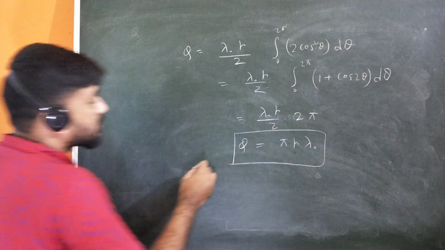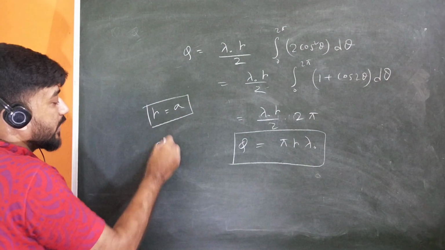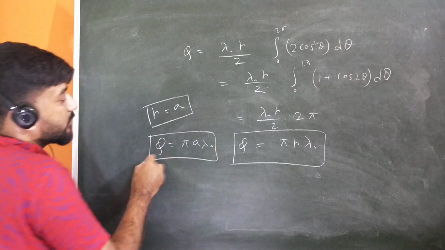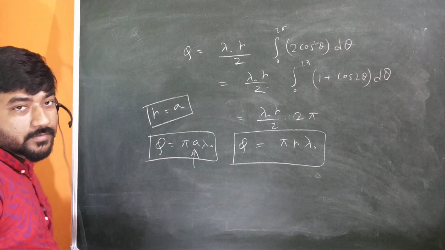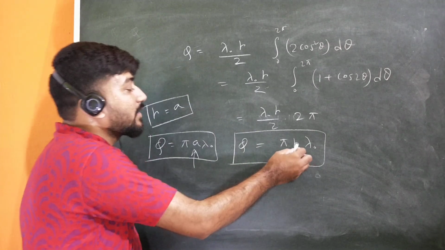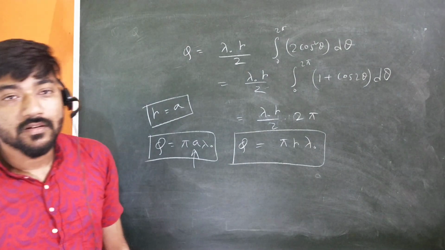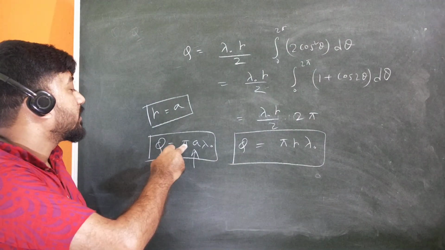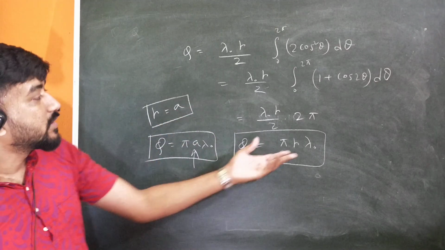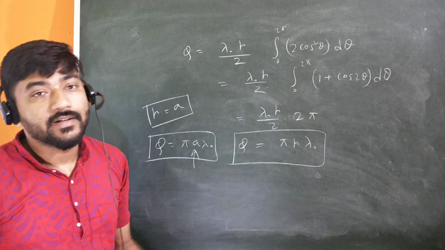So sometimes people write it, if given in the problem r is equal to a, then you can write it as pi a lambda 0. Okay, so that will be clear because a is identified as constant most of the time, and if you write it in terms of r, then sometimes you have confusion in the notation because small r is taken most of the cases for variable, and a or capital R is sometimes taken as constant. Okay, so this is given in your problems. The notation is not the problem, but the thing is that you have to integrate in this way.